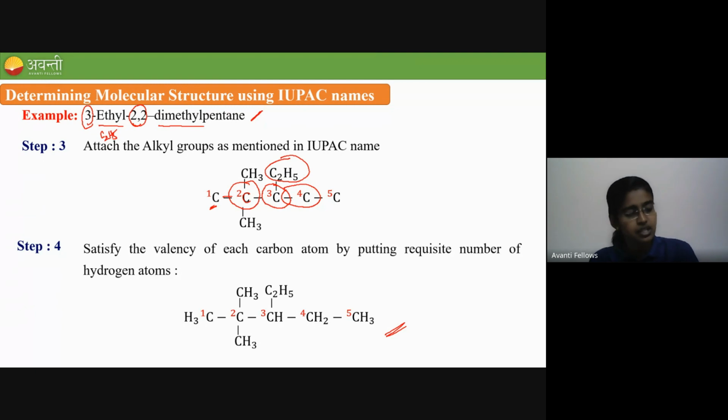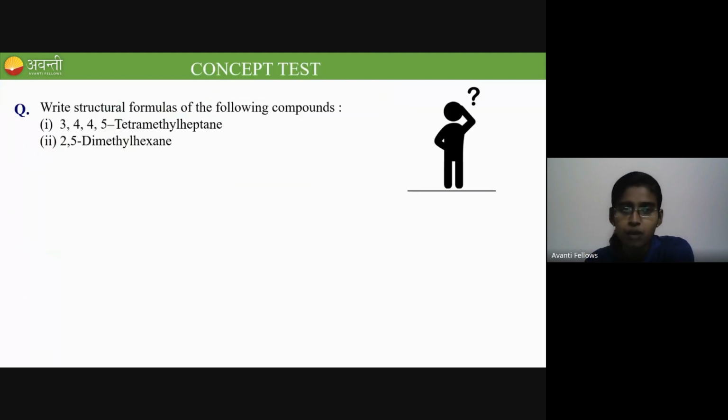If it is clear to you, just type yes in the chat box. Yeah, clear. Fine. So now let's try to apply this concept to some compounds. Let me check your concept by giving this test. Write the structural formula for the following compound. The first compound is 3,4,4 tetramethylheptane.